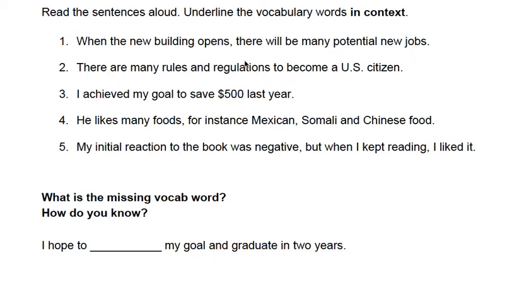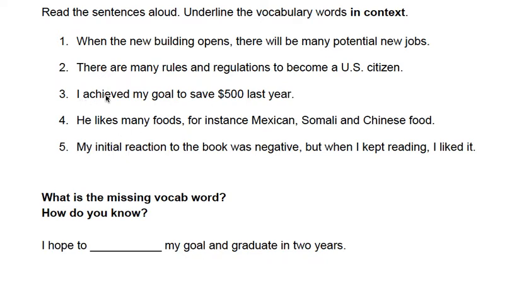Number 2, there are many rules and regulations to become a U.S. citizen. There are many things, and I see plural S, regulations, many things. So these are nouns, both rules and regulations.